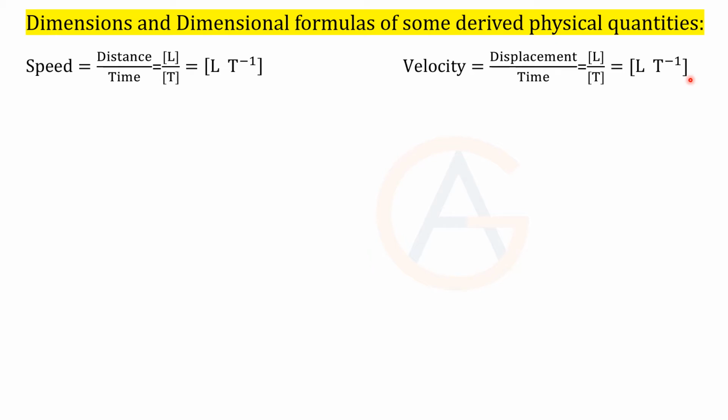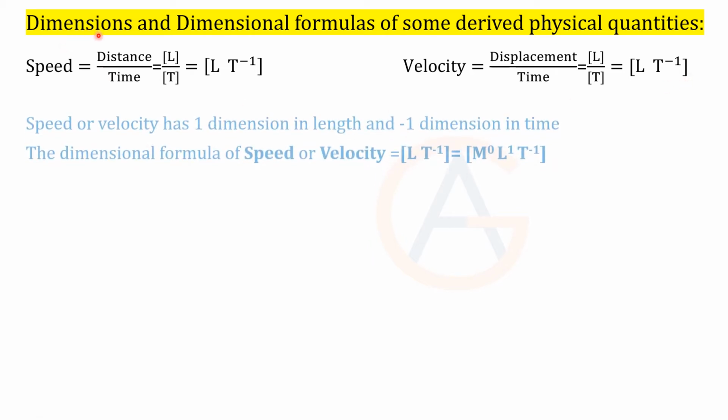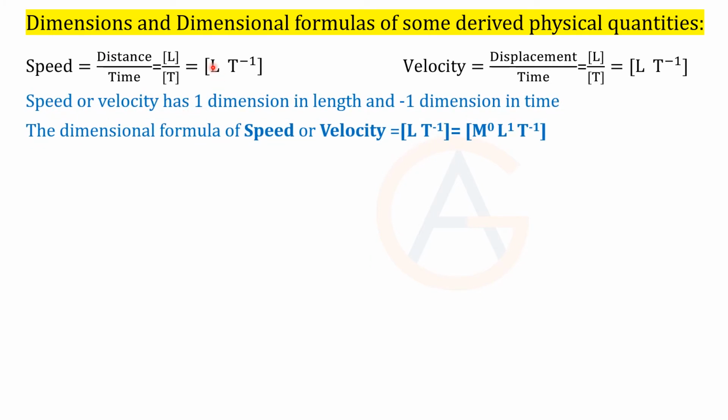Now let's write the dimensions. Dimension means just the powers, that's it. Look here, the speed has 1 dimension in length, whereas minus 1 dimension in time, that's it, finish. Same thing for the velocity. We can also express it like this: M power 0 L power 1 T minus 1.